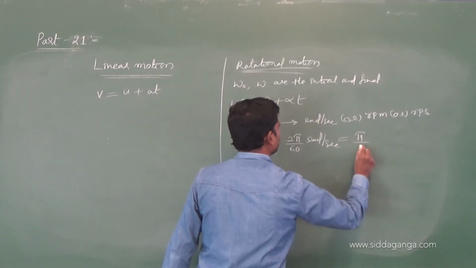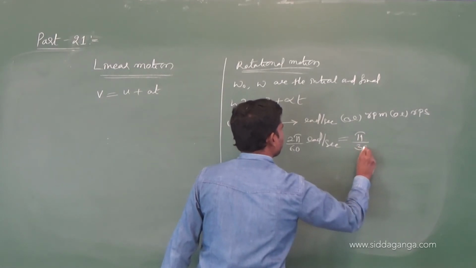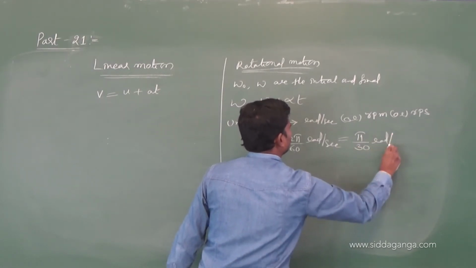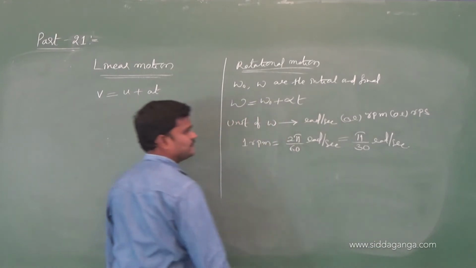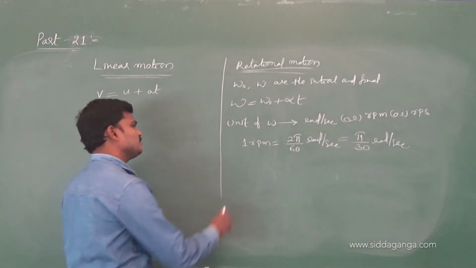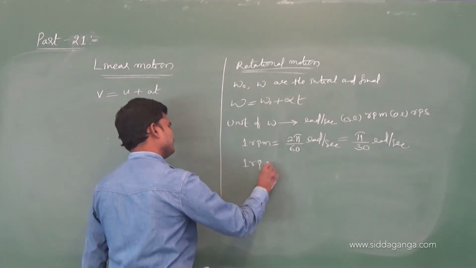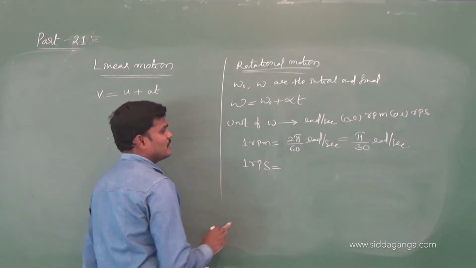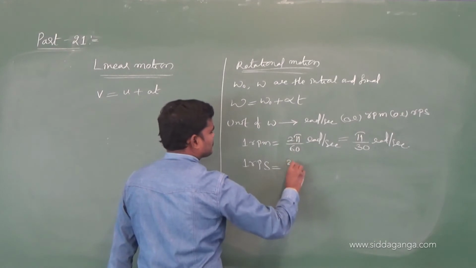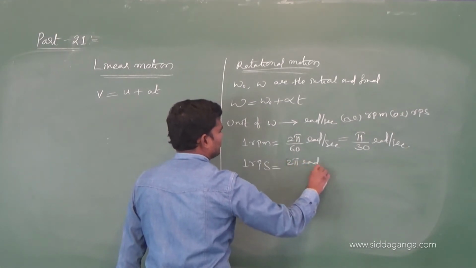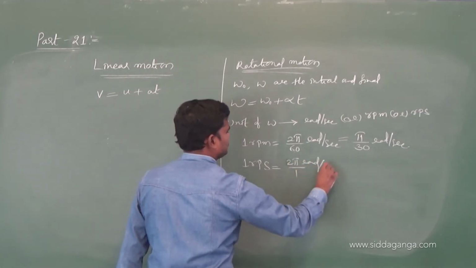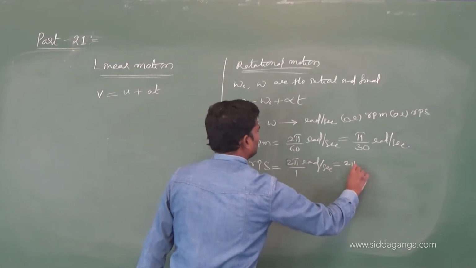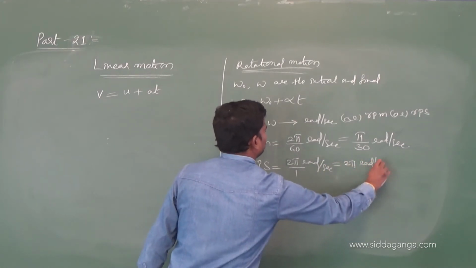Basic things, pi by 30 radian per second. Tell me what is 1 RPS? 1 revolution per second, so 2 pi radian per second.